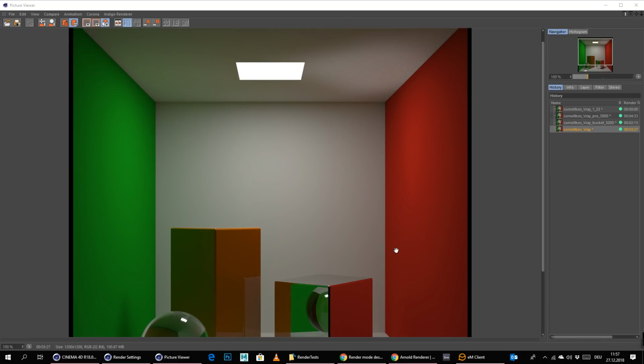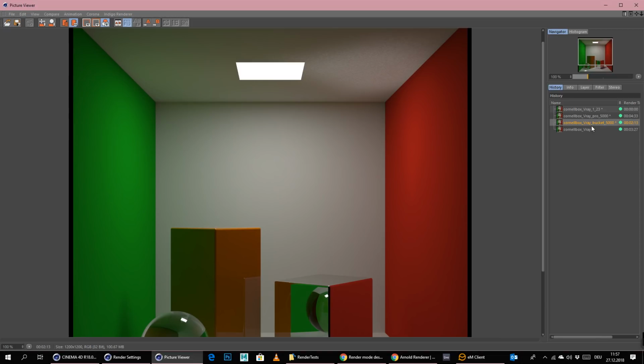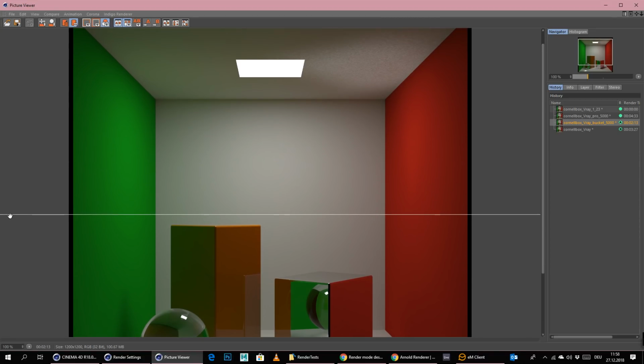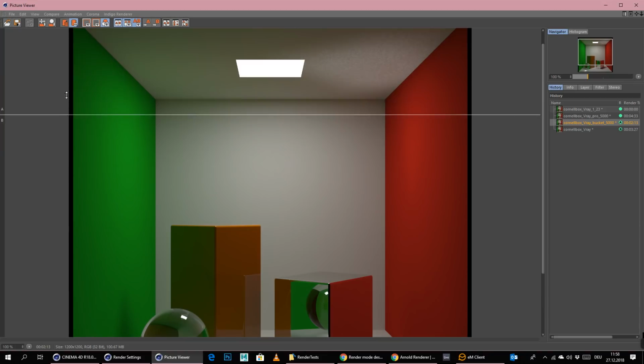Alright, so this render did finish after 3 minutes and 27 seconds, and it's definitely way cleaner than before, as you can see. Definitely way cleaner. We could also make an A-B comparison. Let me give this the B, and let me give this the A, and then we could just simply use this slider here. And what's going on? Come on, AB, yeah, thanks. As you can see, there is really a lot of difference here. Everything else is completely the same, but up there it changes.